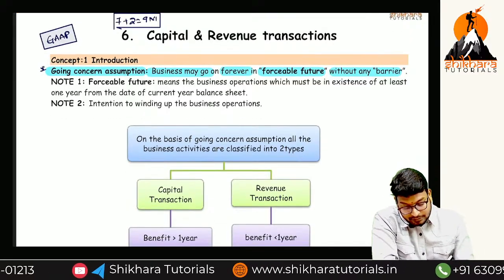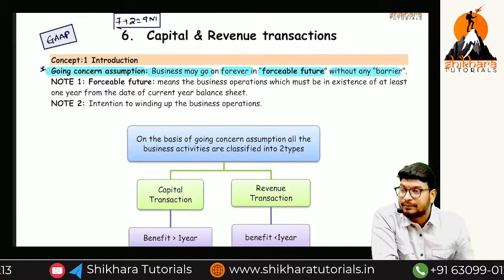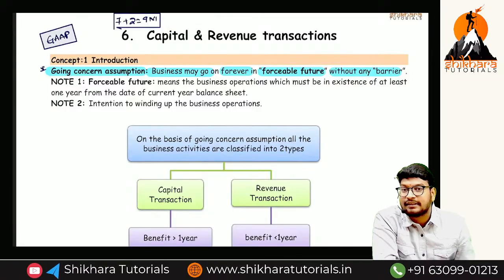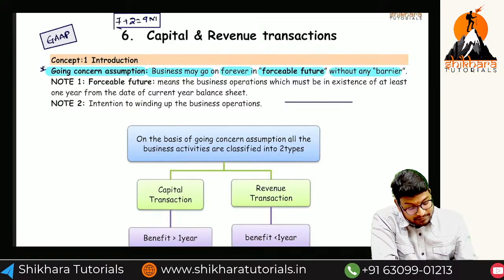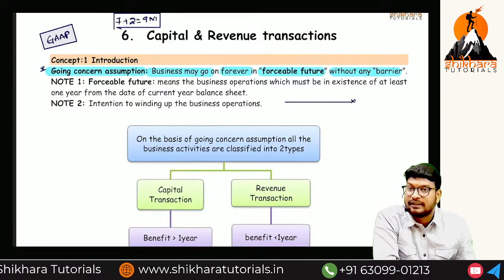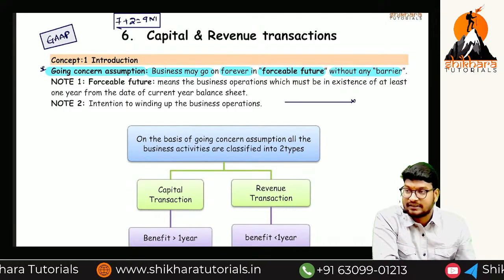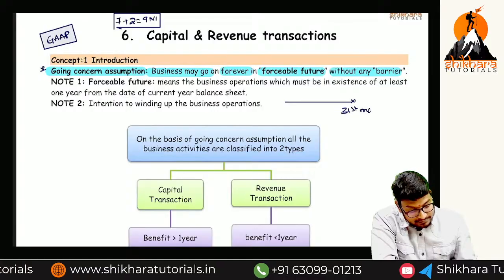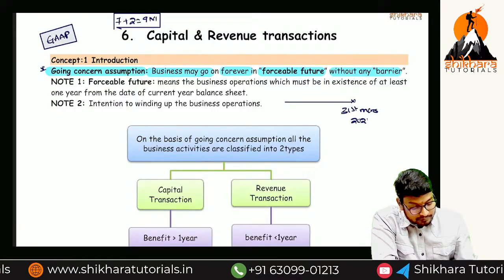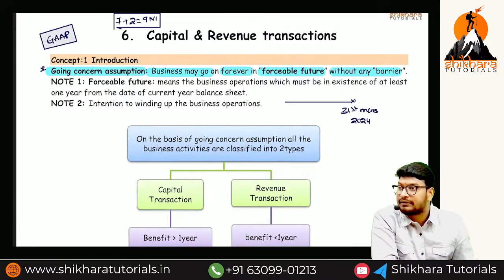Two types of years will be there. One is a financial year, one is a calendar year. What is the financial year ending? 31st March. What is the calendar year ending? 31st December. For example, on 31st March 2024, our financial year will be completed.